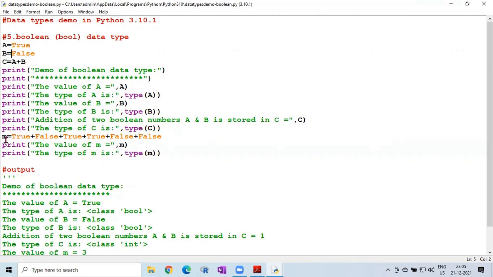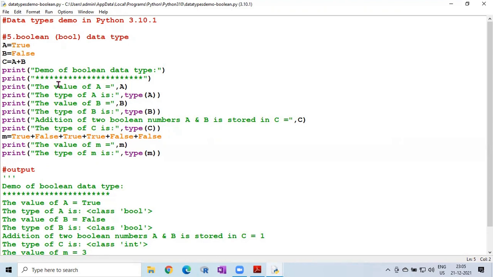Then again we are adding True plus False plus True plus True plus False plus False, and that is stored in M. So what is this value actually? 1 plus 0 plus 1 plus 1 plus 0 plus 0. We'll see here. Then print the value of m, then the type of m.